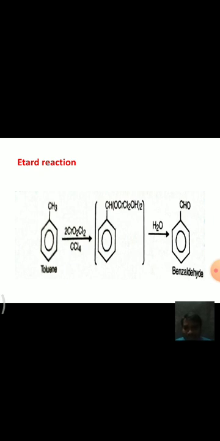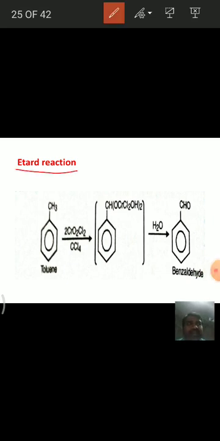Actually, first a brown colored complex is formed, which is decomposed with water to give an aldehyde. This reaction is called Etard's reaction. See here, this is a named reaction called Etard reaction.